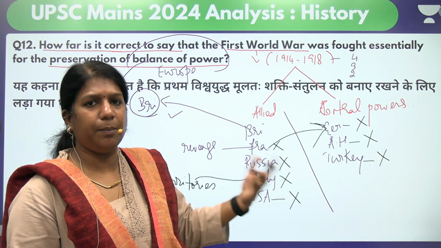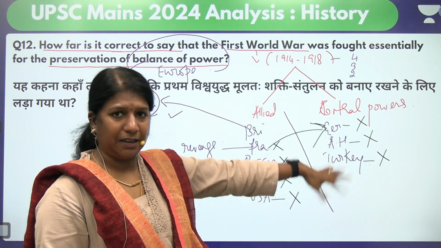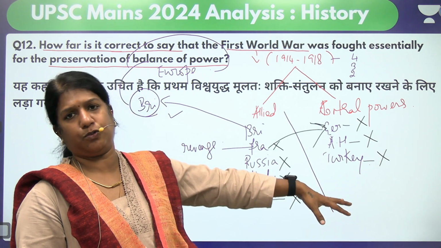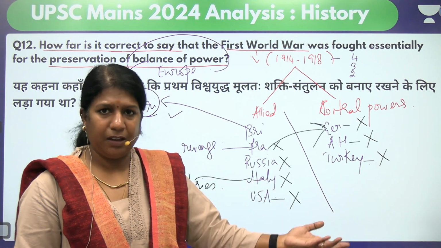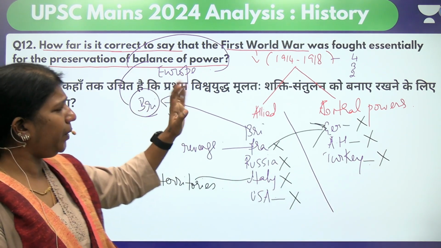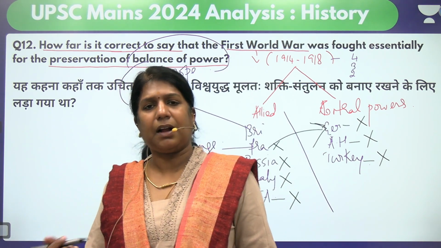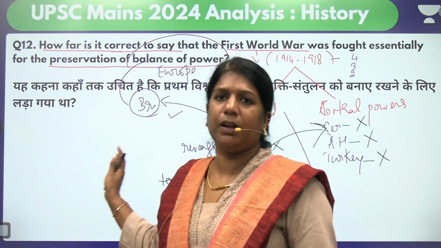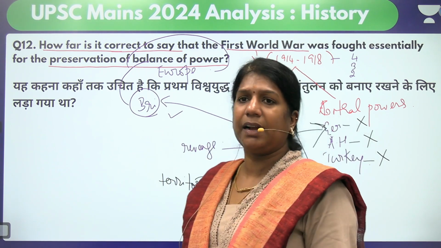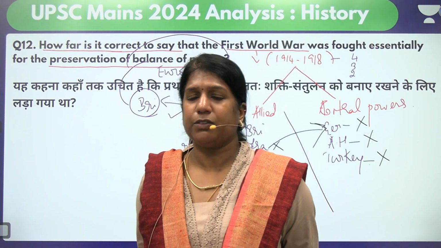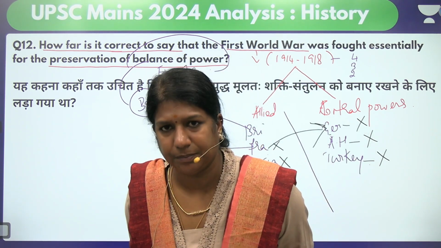They wanted to show their military strength to the world. So that is why they were all pushed to the war. So in a way, you conclude that the World War was fought to maintain balance of power, but the country which aptly fits was only Britain. The other countries had their own personal interest. So that is how you conclude your answer.